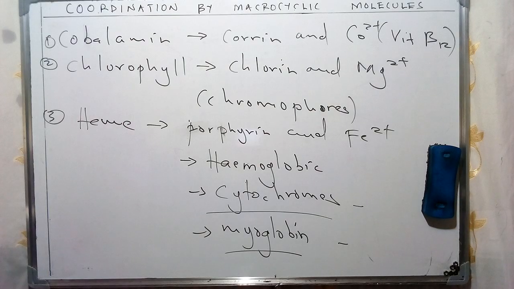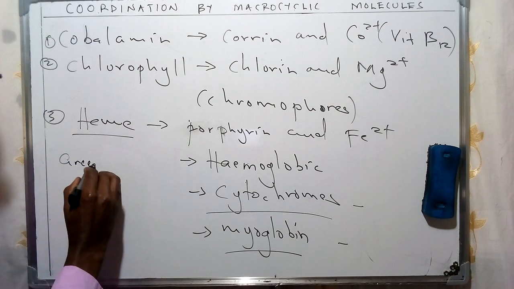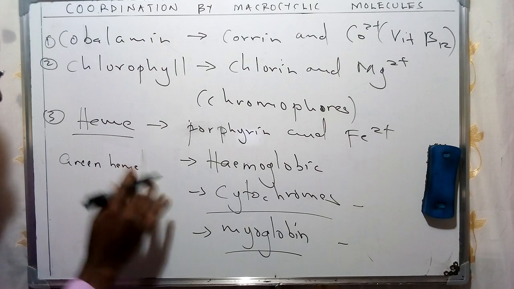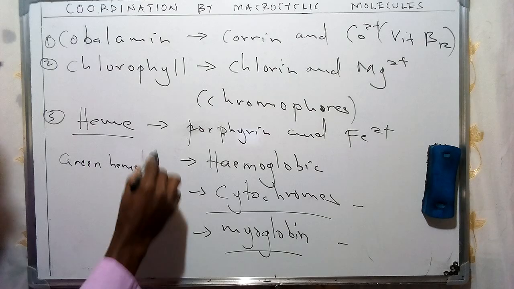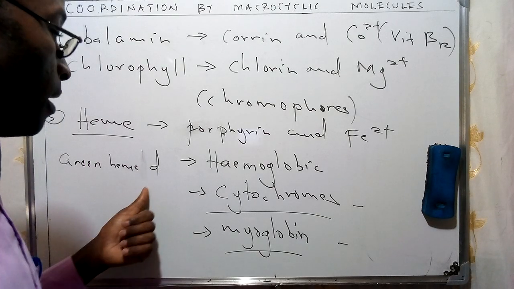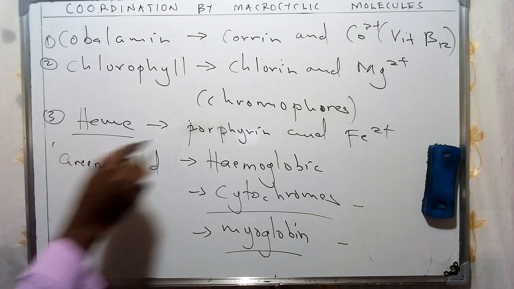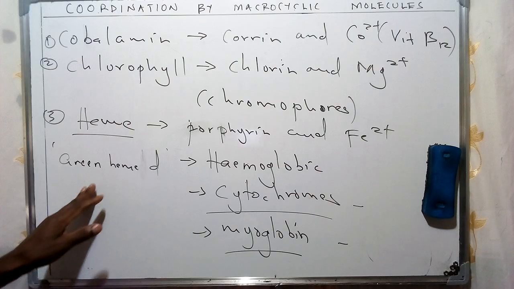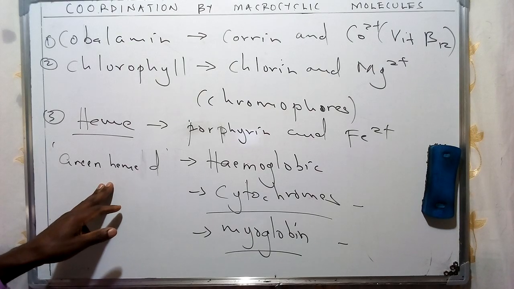So we shall see that there are various forms which we're going to come across, especially forms of this specific heme, whereby we can describe one example as green heme, which we are going to give in terms of D. So we shall have a discussion of heme D, heme perhaps C, and other forms which we are going to come across. And particularly for this one, it's going to contain what we refer to as a chlorin, as a form of a macrocyclic molecule.